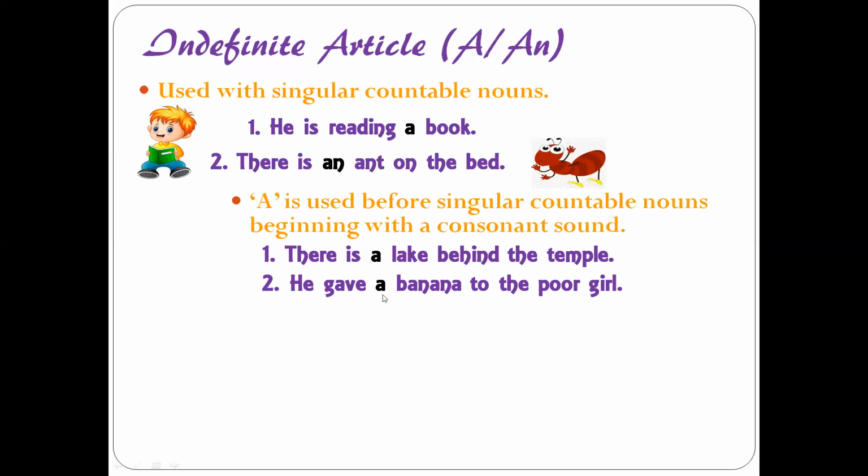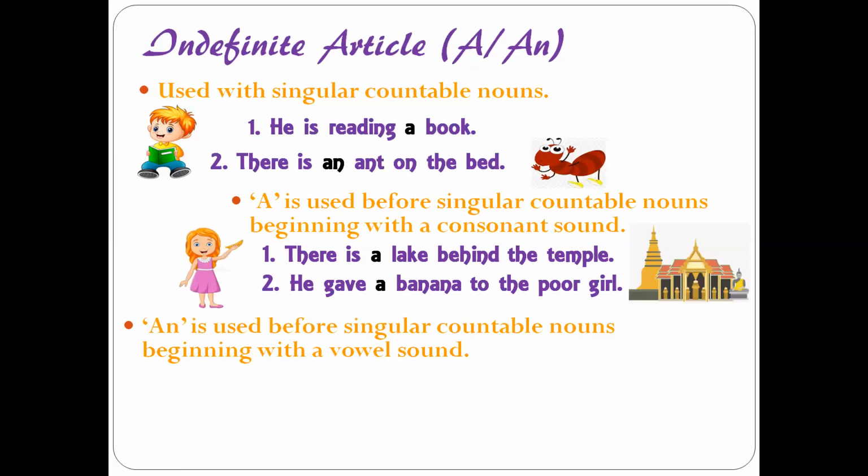So here again, I'm using a banana. Now see, this lake is starting with a consonant sound, la, right? Similarly, banana, ba, is a consonant sound, right? So when you have a noun starting with a consonant sound, we make use of article a, and along with that, they should also be singular and countable.